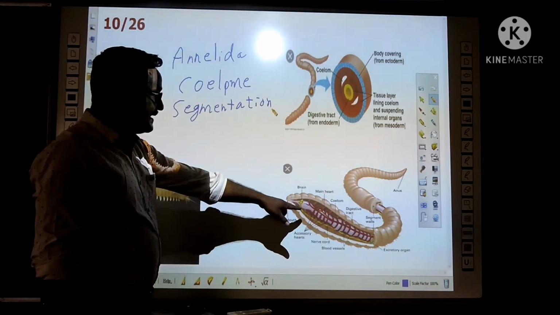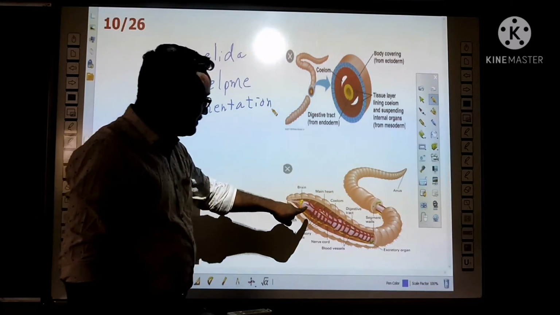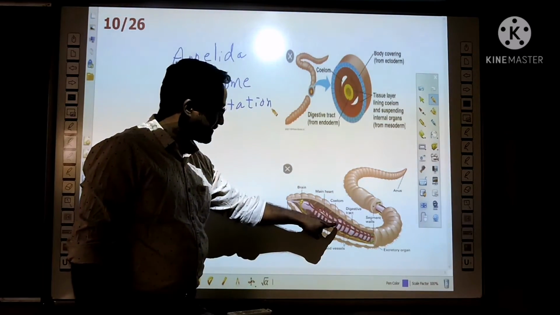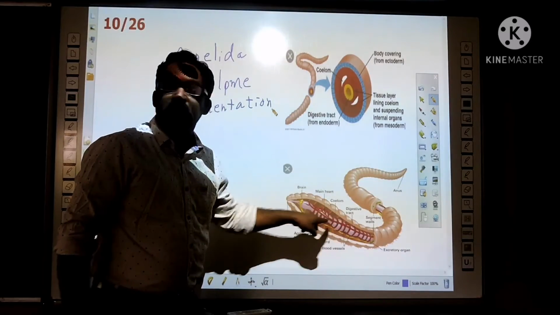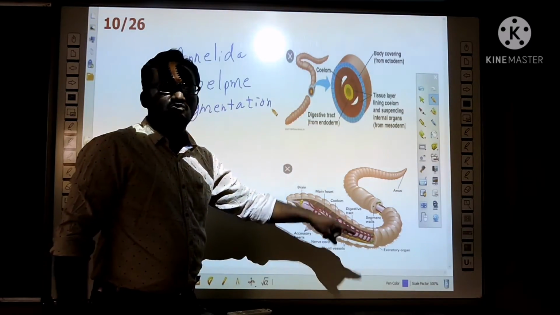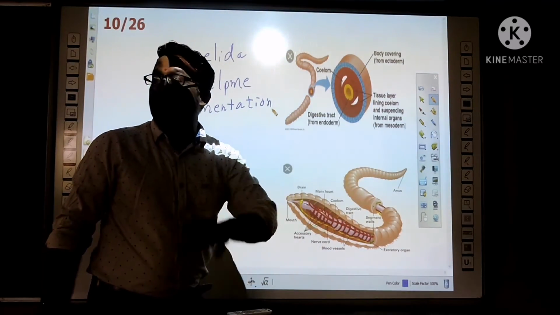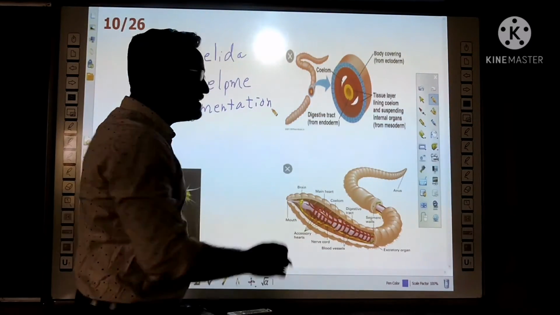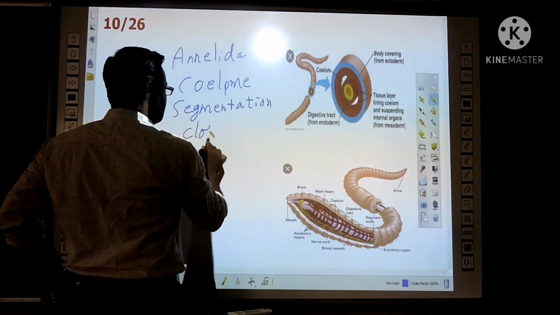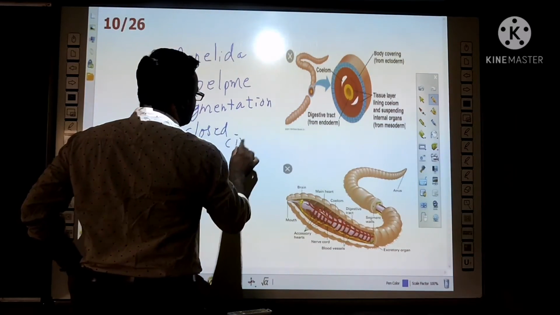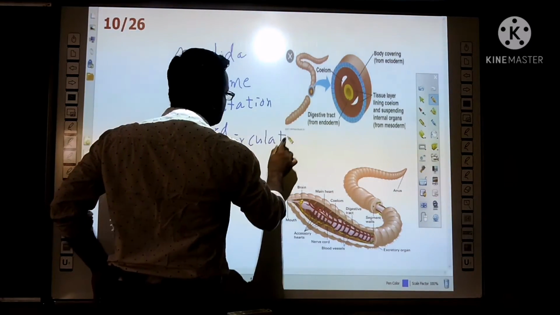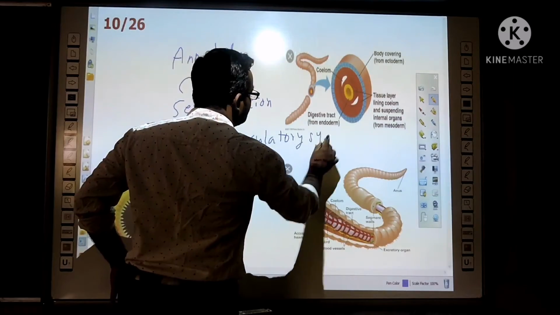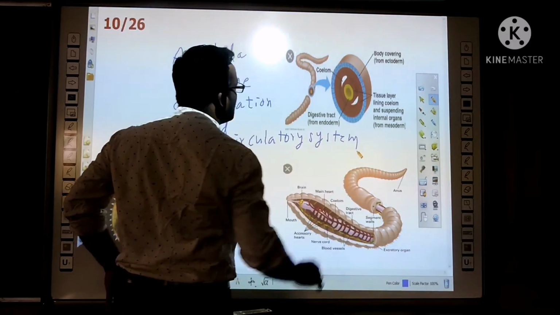In annelids, you can see the blood flowing in the vessels. If the blood flows inside the blood vessels, the type of circulatory system is known as a closed circulatory system. So they have a closed circulatory system.